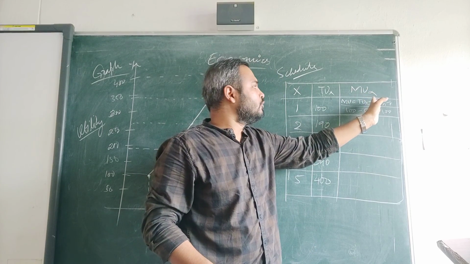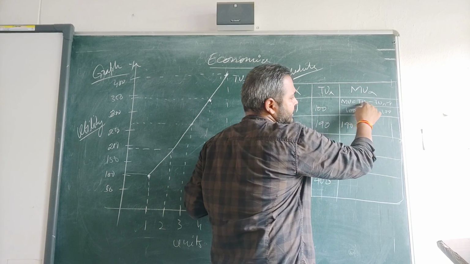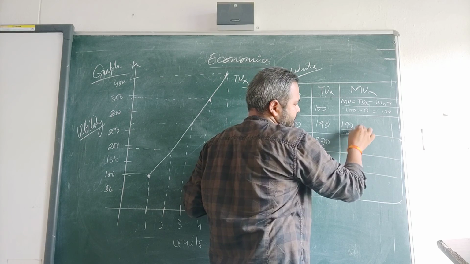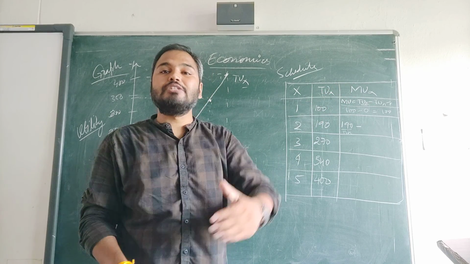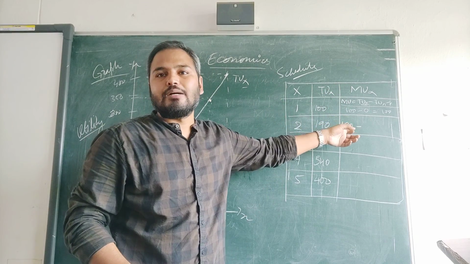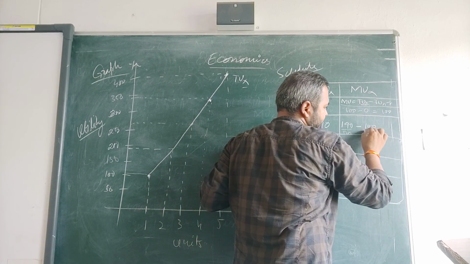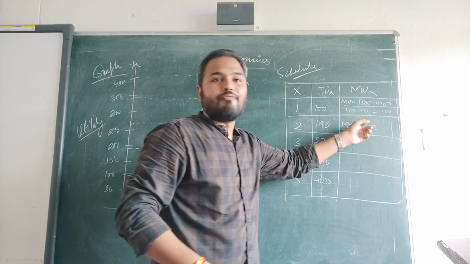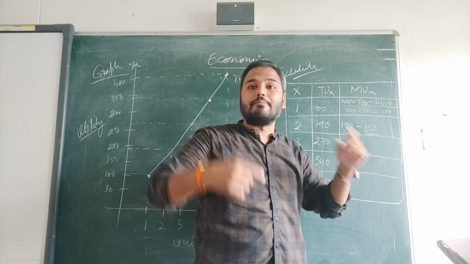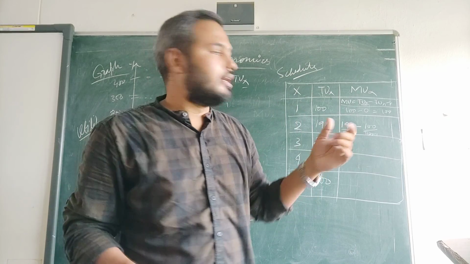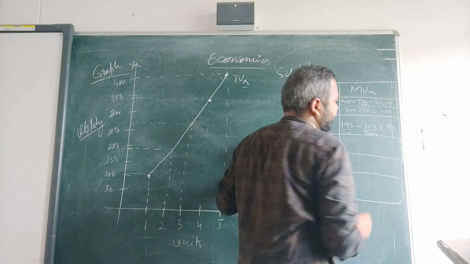That is 190. Same formula we are going to use: MUX is equal to TUN minus TUN minus 1. So 190 units, that is TUN, minus TUN minus 1, which means before that. Before this commodity, how much utility had we got? That was 100. So when we consume the second unit, we got 190 utility, and TUN minus 1 means one step earlier, that was 100. So marginal utility became 90.